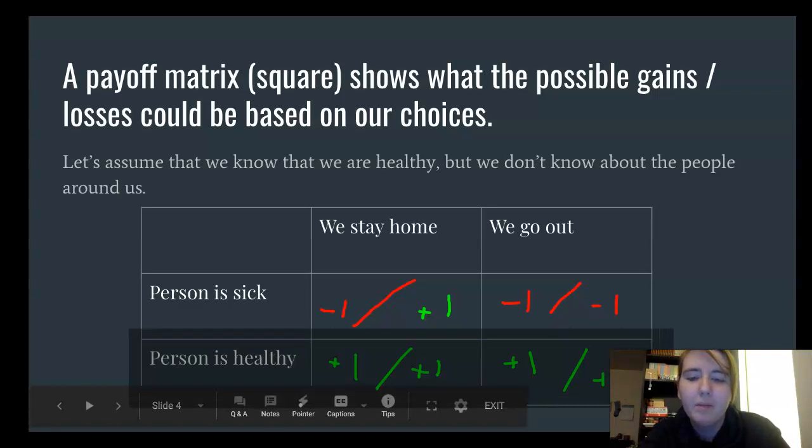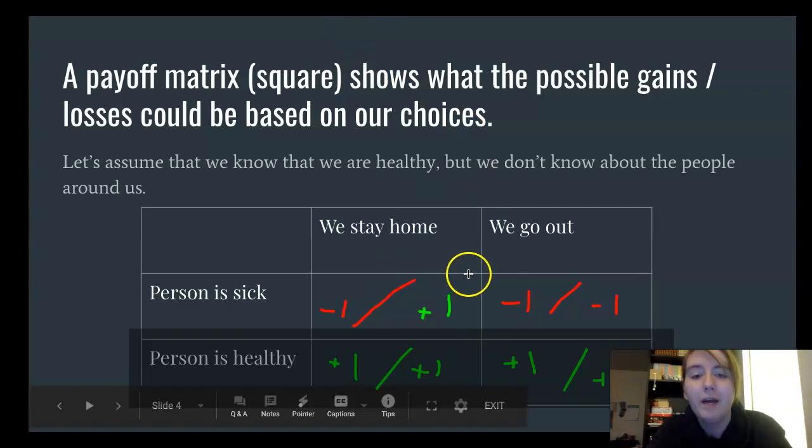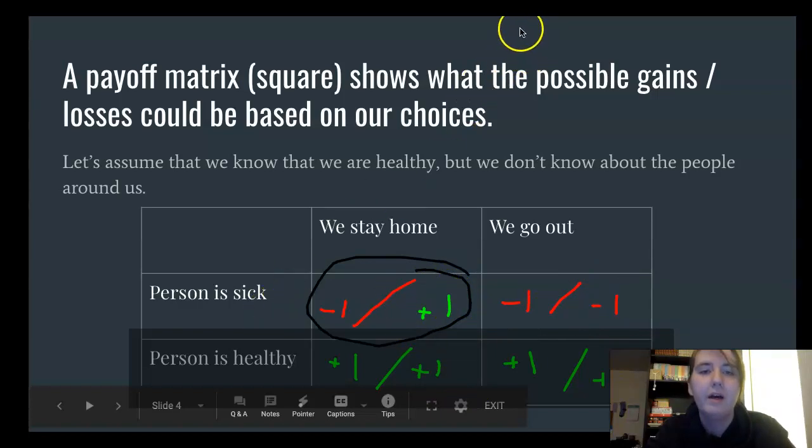If that person is healthy. So let's just look at this top part here. So that area that's highlighted with black over it, we are not looking at that. We're looking at the top. We have two choices. We can either stay home or we can go out. Which choice looks better for us? Hopefully we're seeing that right here. I would rather stay home and not get sick than be sick. +1 is bigger than -1. I want this choice. So if this other person is sick, I'm gonna stay home.